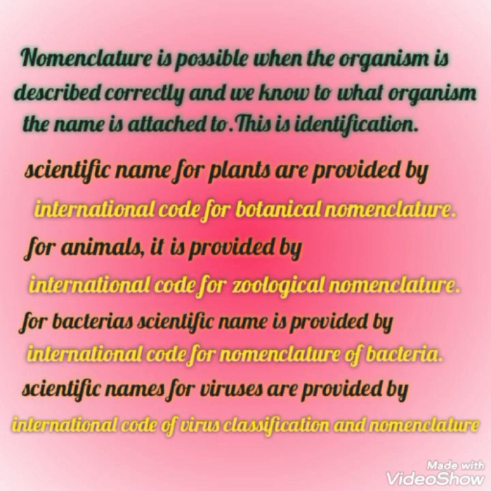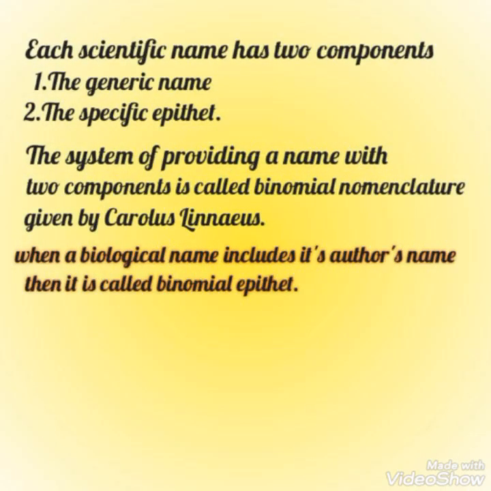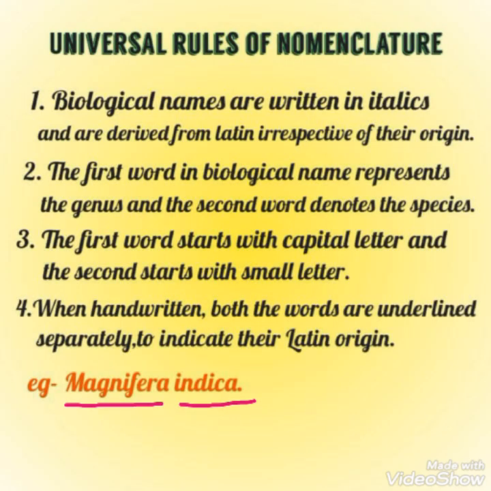Each scientific name has two components, the generic name and the specific epithet. The system of providing a name with two components is called binomial nomenclature, which was given by Carolus Linnaeus. When a biological name includes its author's name, then it is called trinomial epithet. But remember, the author's name is always used in an abbreviated form. There are certain universal rules of nomenclature. First, the biological names are written in italics and they are derived from Latin irrespective of their origin.